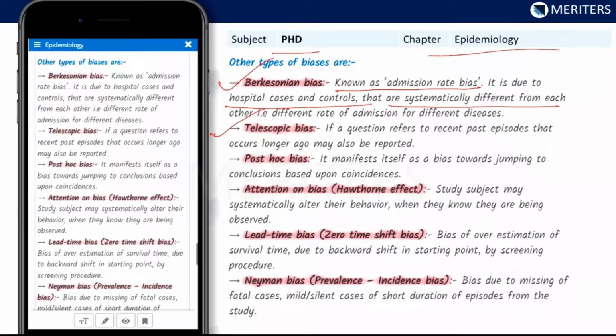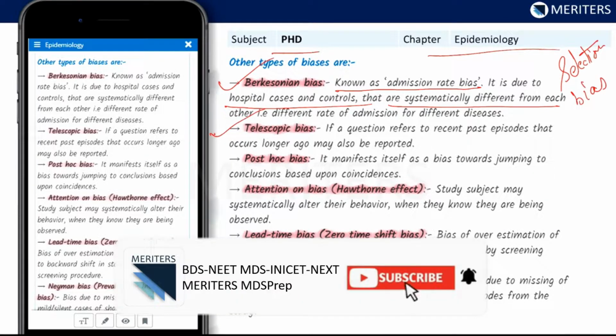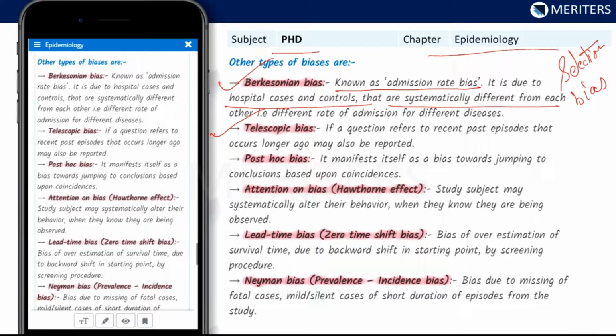We have other types of bias such as telescopic bias, post hoc bias, attention bias, lead time bias, and Neyman bias. You should know the other names also because maybe you'll be getting questions on other types of bias. Basically, Hawthorne effect, this you should know. This is a very important question which appears from here. Hawthorne effect: study subjects may systematically alter their behavior when they know that they are being observed. This is also mentioned here. Lead time bias is zero time shift bias: overestimation of survival time due to backward shift of the starting point by a screening procedure.